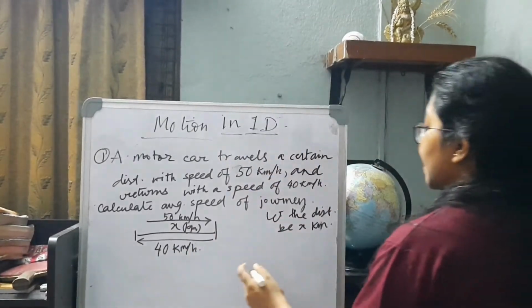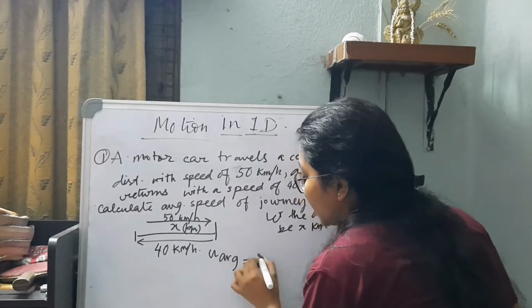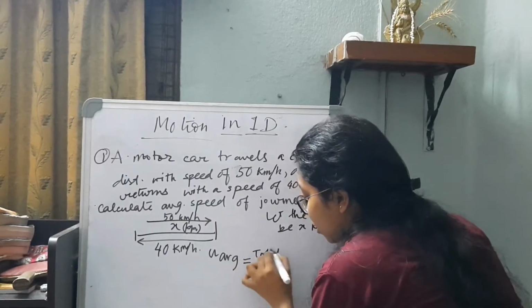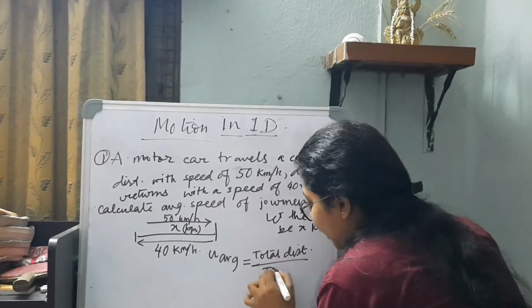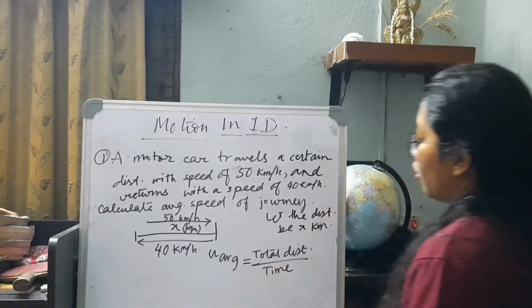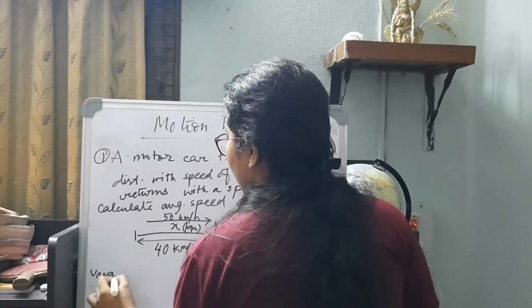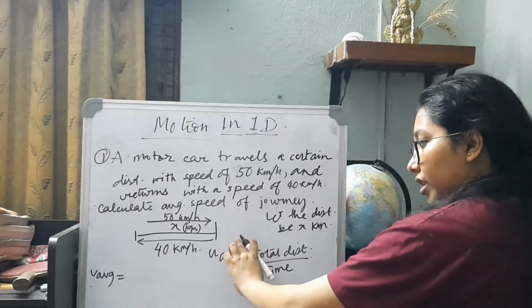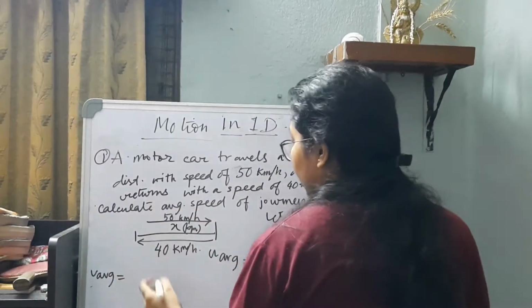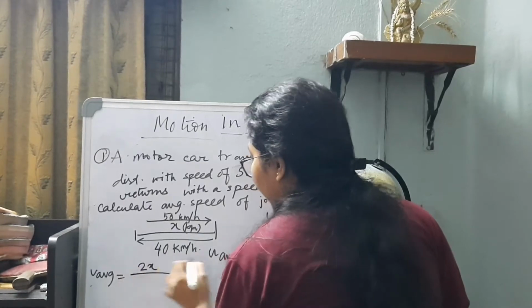Just now, as I said, average speed is total distance by total time. So what is the total distance? x for moving in the forward direction plus x for moving in the backward direction, that turns out to be 2x.